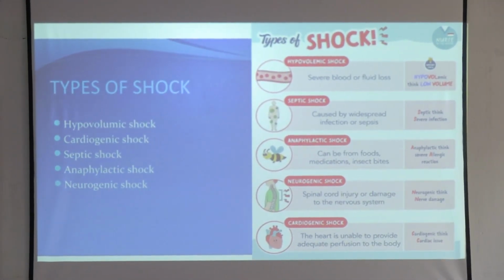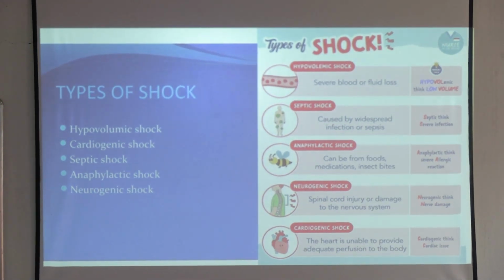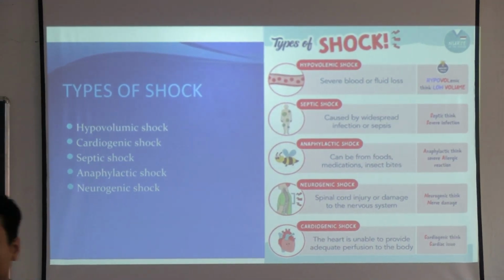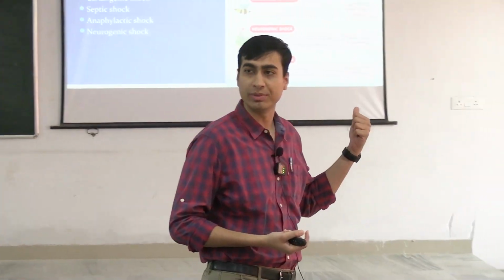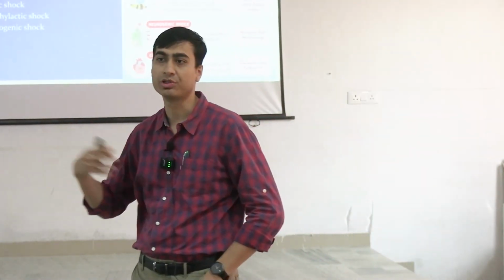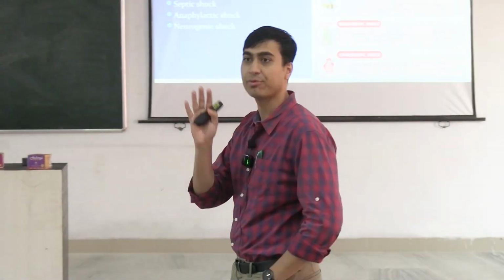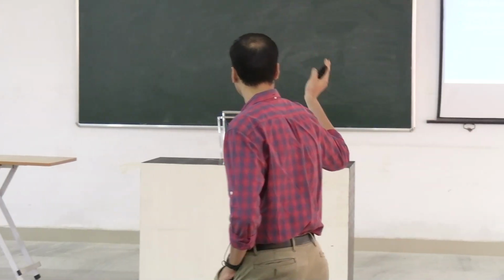It can be suppose a person meets up with a road accident, has an open femur fracture, has an internal abdominal injury, so that results in a lot of blood loss. That is what is called a hypovolemic shock. Suppose a patient is subjected to 3rd-degree burns, skin burns, lot of fluid goes off. That is also a hypovolemic shock. So that is what is called a hypovolemic shock.